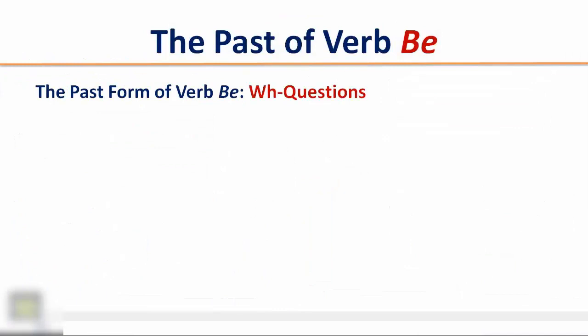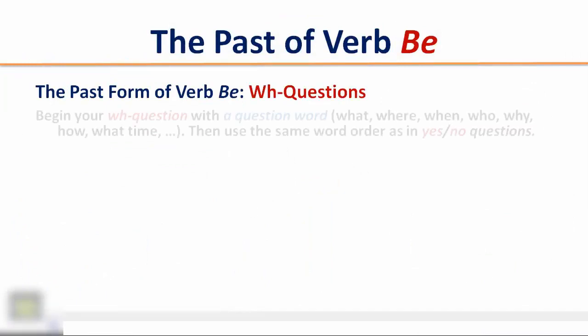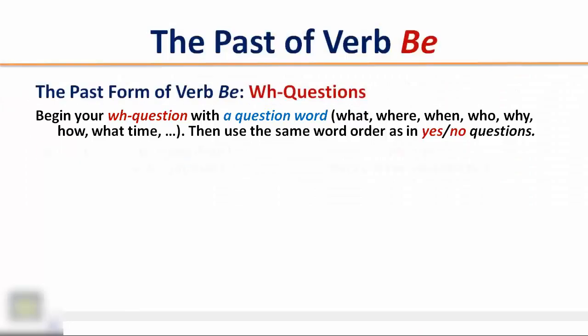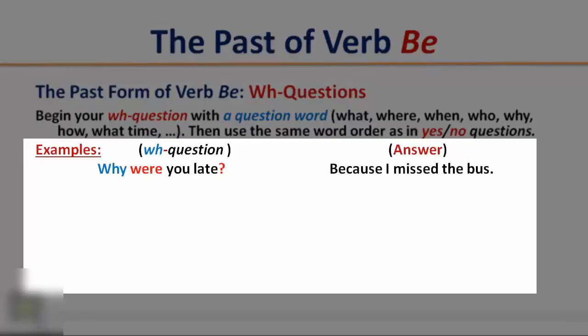The past form of verb be, WH questions. Begin your WH question with a question word such as what, where, when, who, why, how, what time, etc. Then use the same word order as in yes-no questions. Example. Why were you late? Answer. Because I missed the bus.